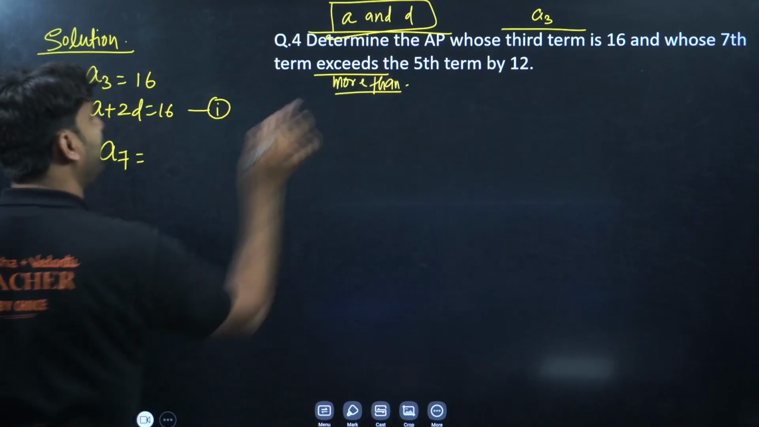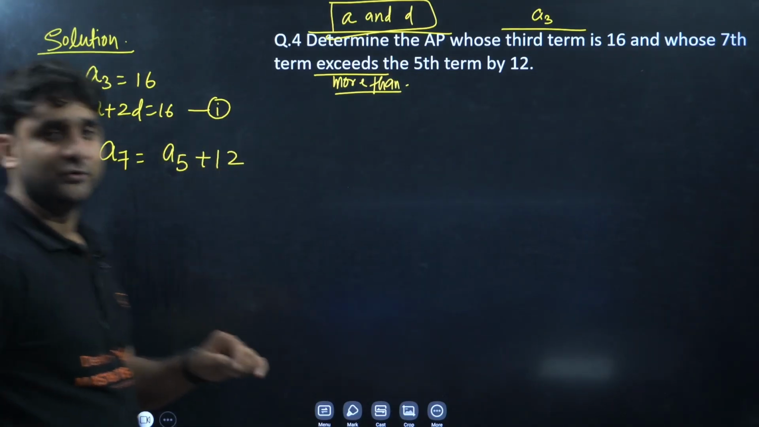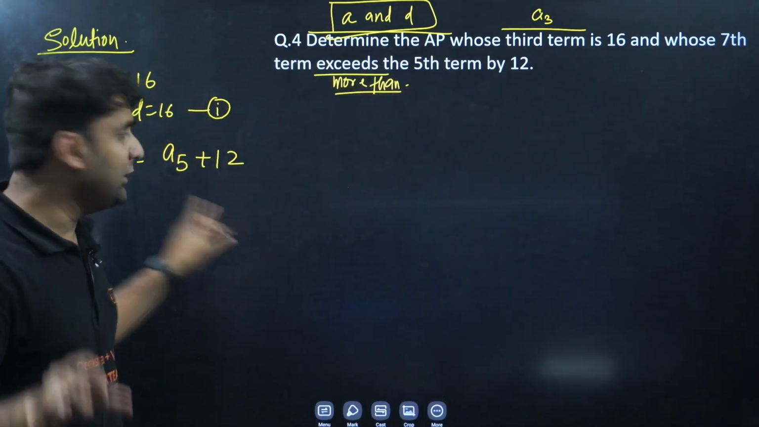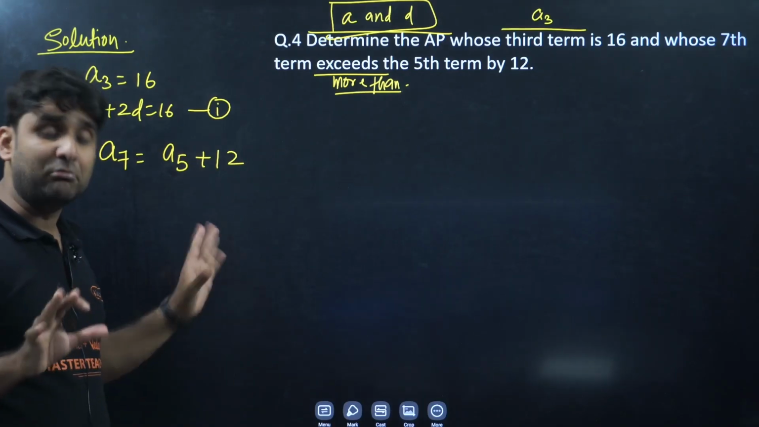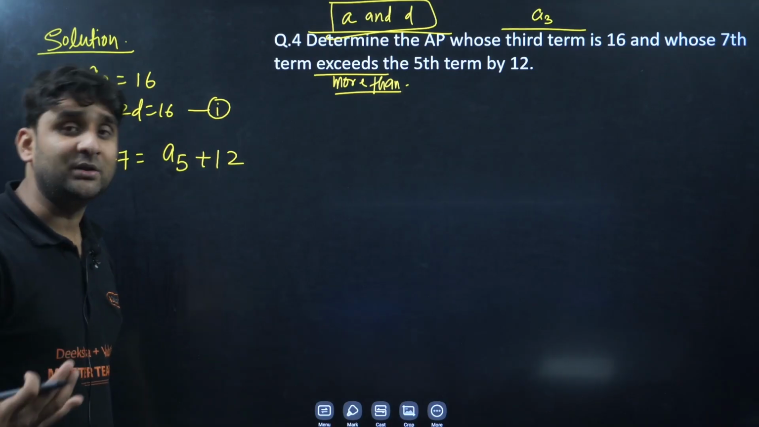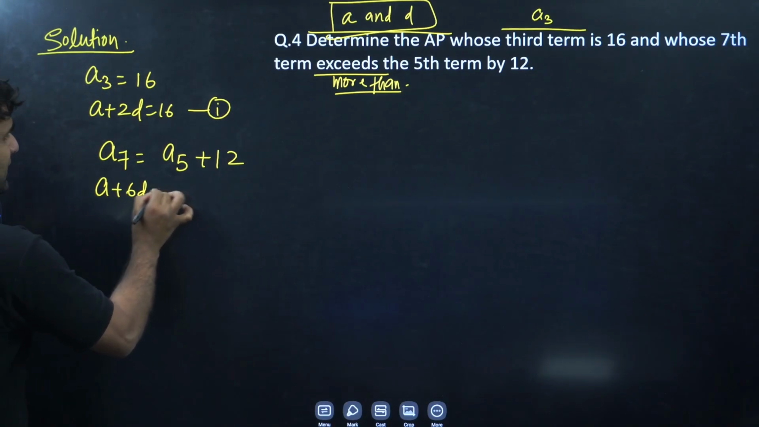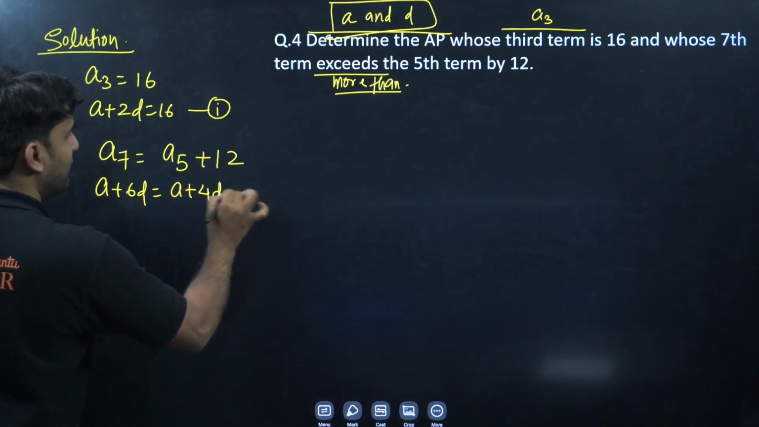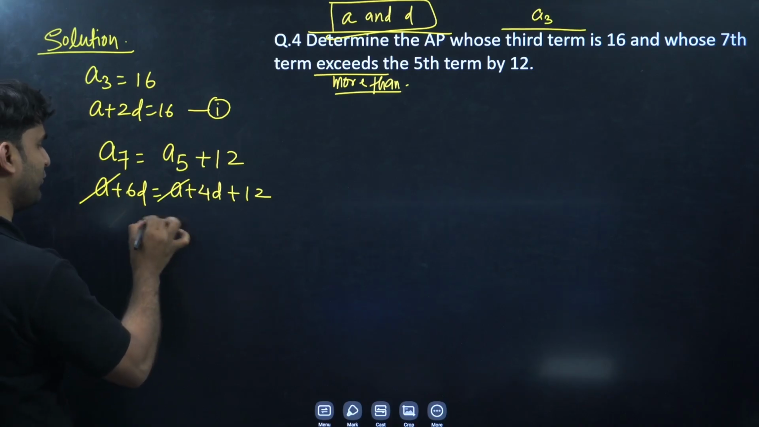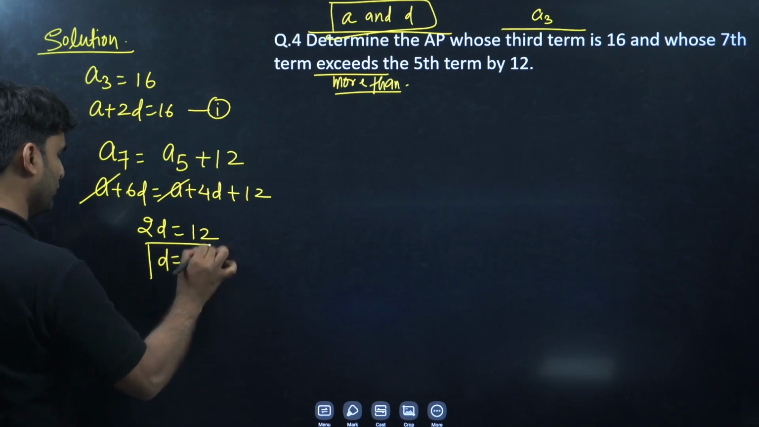The second information is that the seventh term, a7, exceeds, means is more than, the fifth term by 12, so plus 12. The most important part is, after reading the English language, are you able to write the equation or not? Everyone can read the English given in the question, but how to write the equation is the important part. So a7 we can write a plus 6d, and the fifth term a plus 4d, one less. Here a cancels, d comes this side, so 6d minus 4d, which is 2d, is equal to 12, so d is equal to 6.